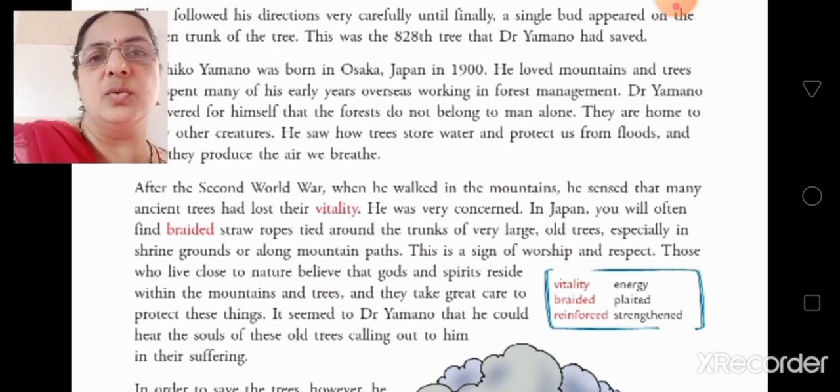He could hear the souls of these old trees calling out to him in their sufferings. Because he was a lover of nature, he loved mountains and trees so much that he thought he could hear the souls of the old trees calling out in their sufferings.